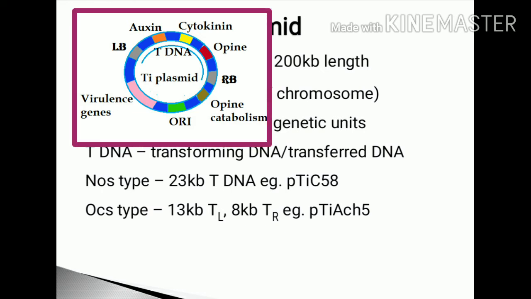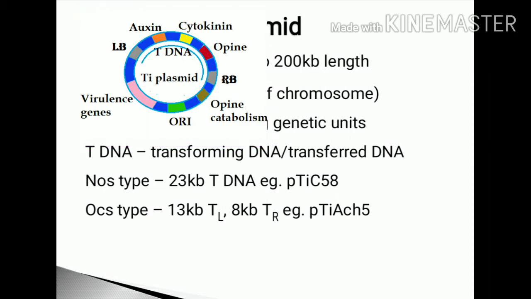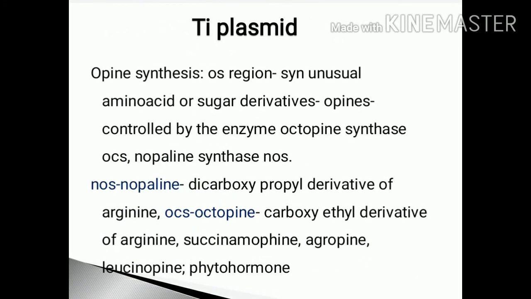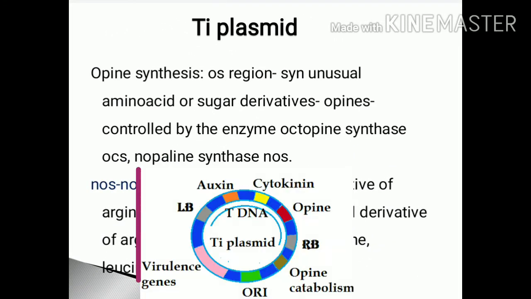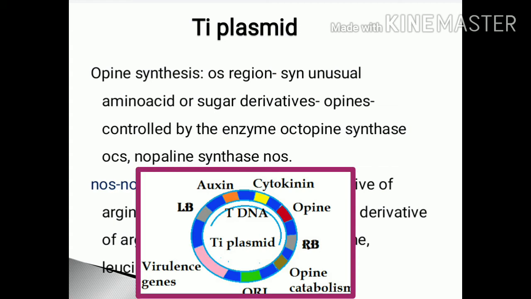Depending on the type of the opines produced, there is nopaline synthase type which produces nopaline as the opine. Example is pTiC58, and octopine synthase type which produces the opine octopine, and example is pTiAch5. The tDNA region is the portion from left border to the right border.